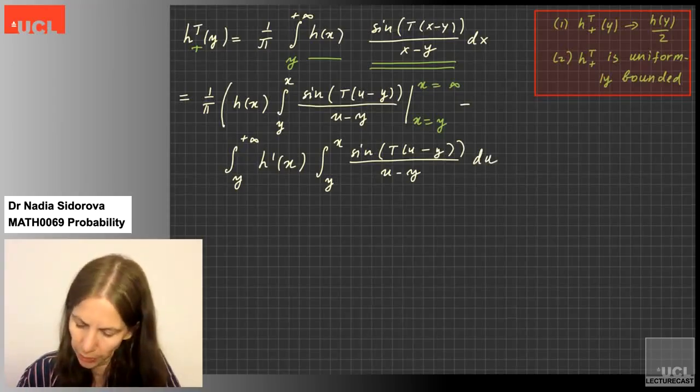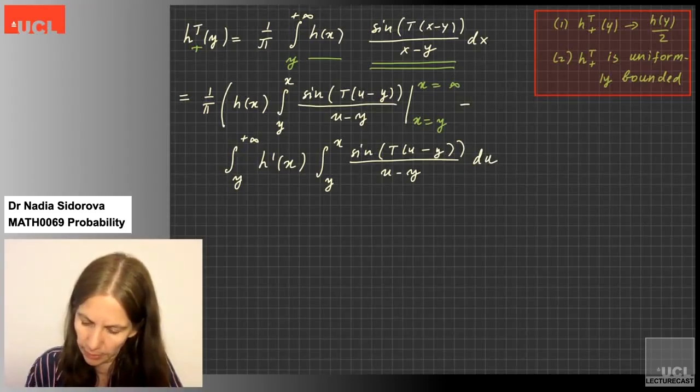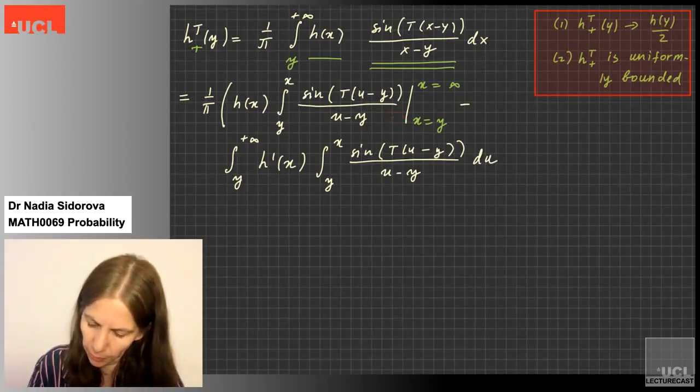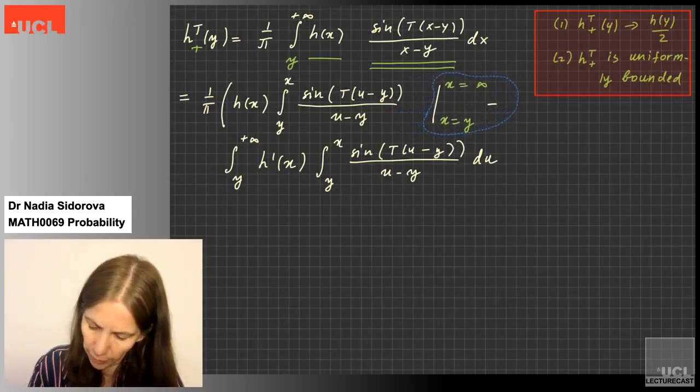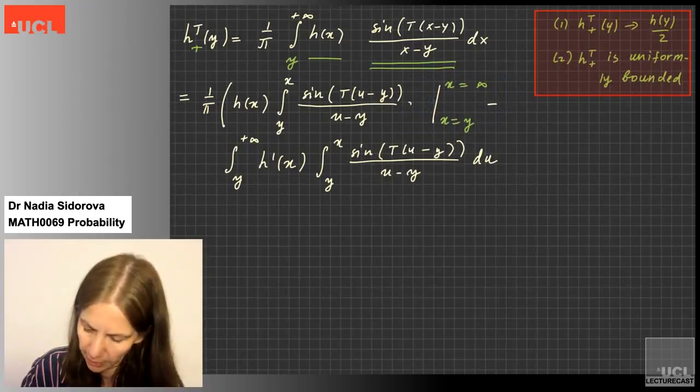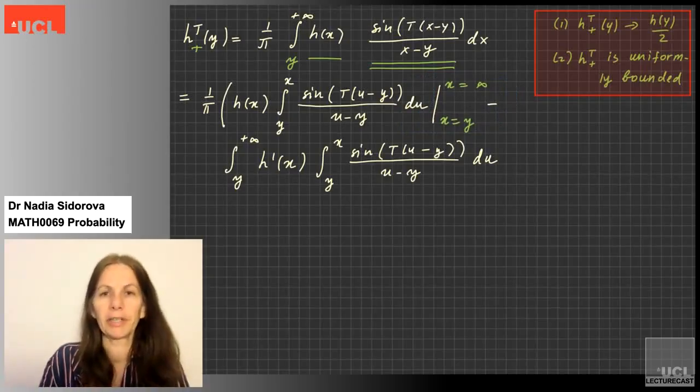Okay, du is missing here, so I'm going to fix that. Now it's correct.